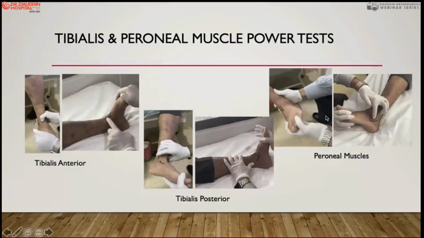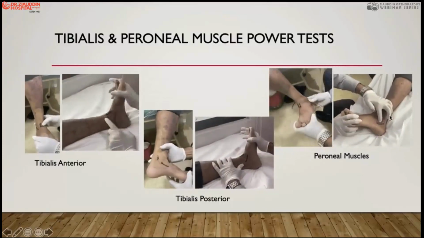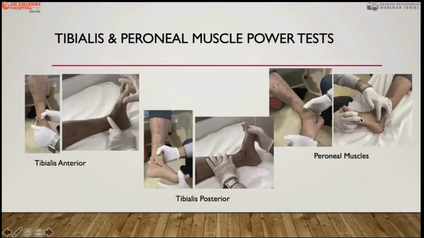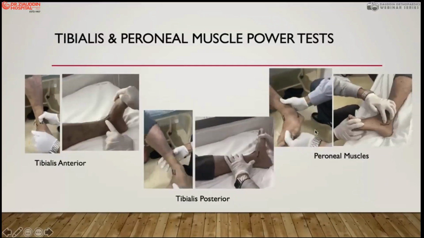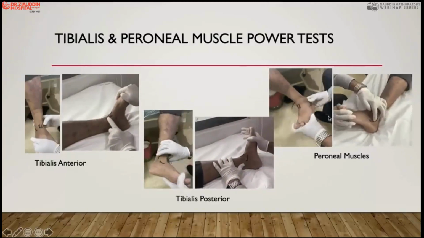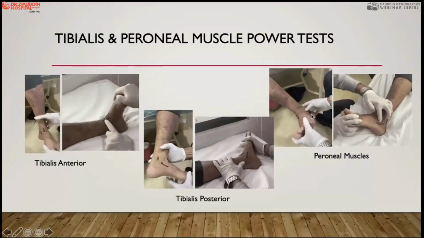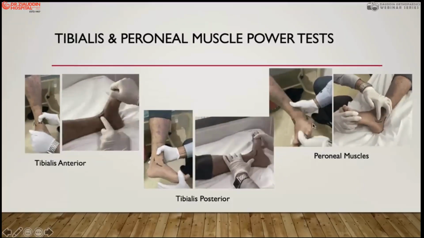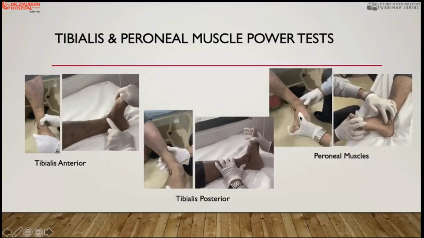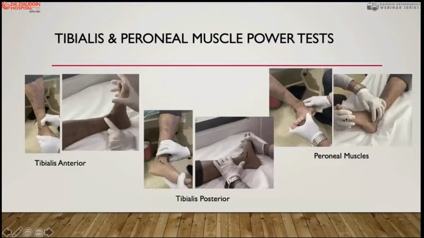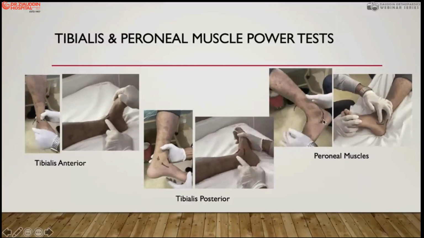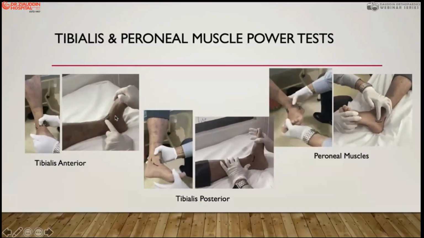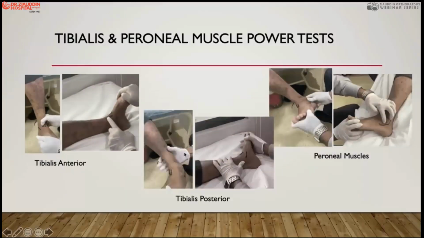Then there are peroneal tests, again in the hanging and on the bed position. You have to feel where the peronei are, feel the peronei, and ask the patient to externally rotate or abduct the foot, like this, and you give resistance to abduction. The peronei become more prominent. When they become more prominent and can resist against the resistance, it means the peronei are working, and the grading you already know how to do. So these are the three tests for tibialis anterior, tibialis posterior, and peronei.